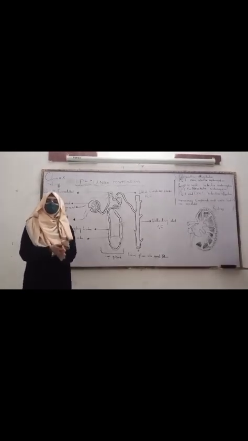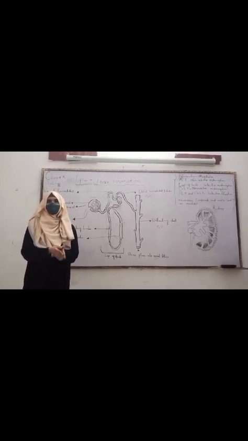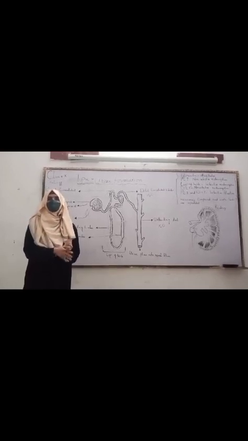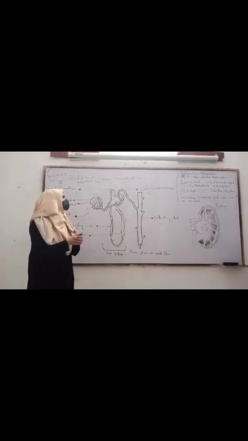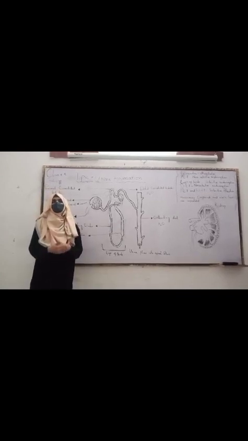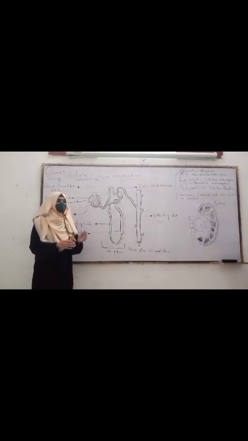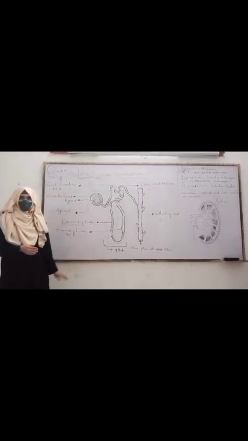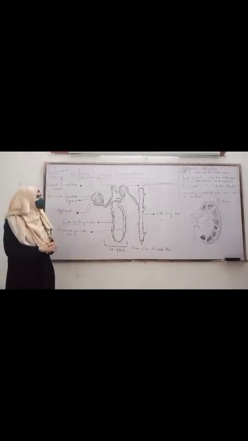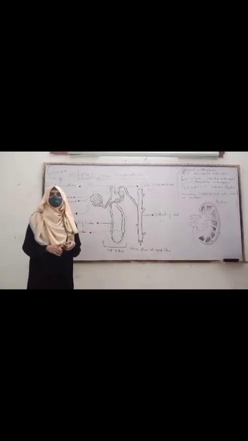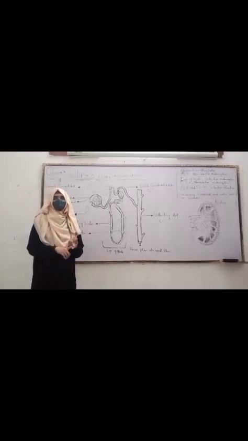Urine is basically a mixture of all the nitrogenous compounds that are very poisonous for our body if accumulated. Hence, they are required to be excreted out in the form of urine. Urine formation takes place in the kidney, specifically speaking inside the nephron. The urine formation takes place with the help of two processes, the filtration and reabsorption.